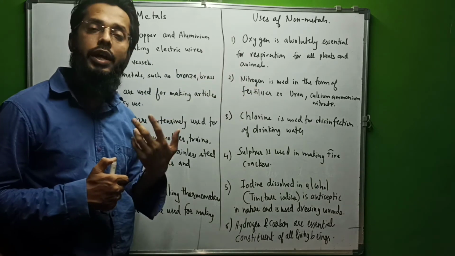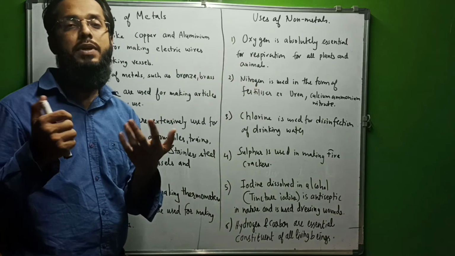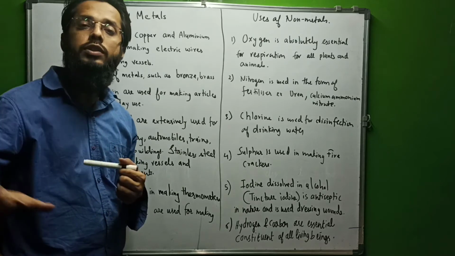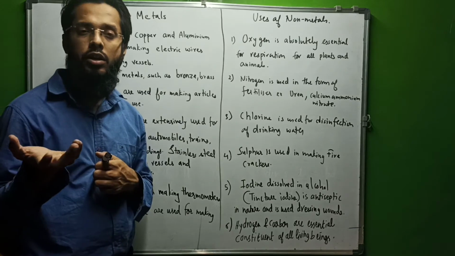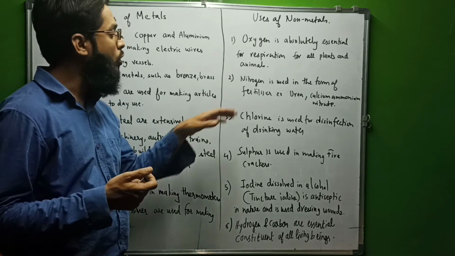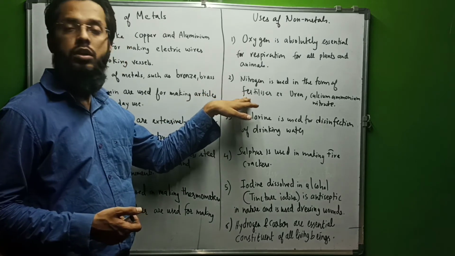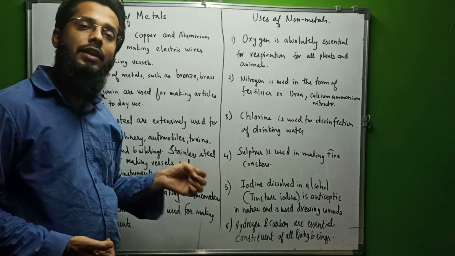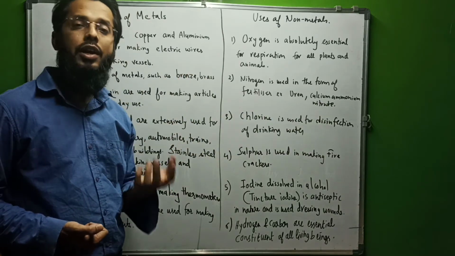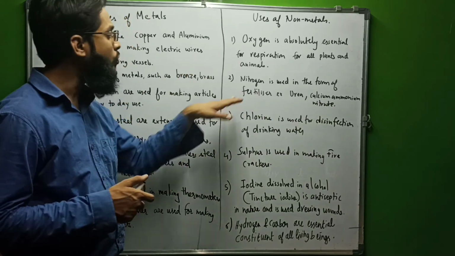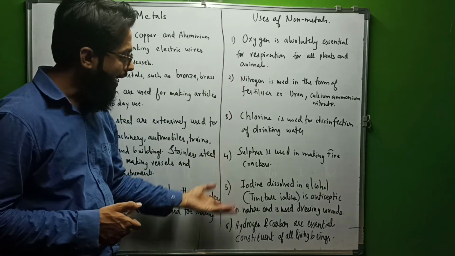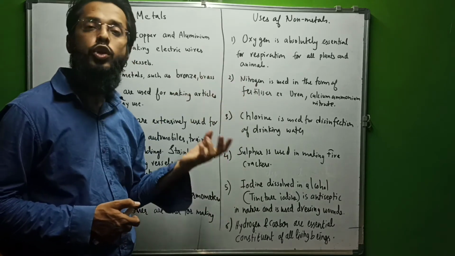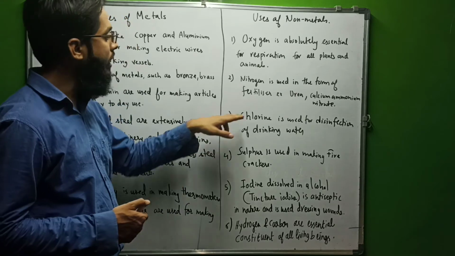Nitrogen is again an abundant gas present in the atmosphere, and due to the nitrogen cycle, which you're going to learn in 9th standard, or you might have learned, nitrogen is used as fertilizer like urea, calcium ammonium nitrate, and it is good for plant growth. Plants require nitrogen, phosphorus. Even phosphorus is also a non-metal. You can add phosphorus, it is also used for making fertilizer.